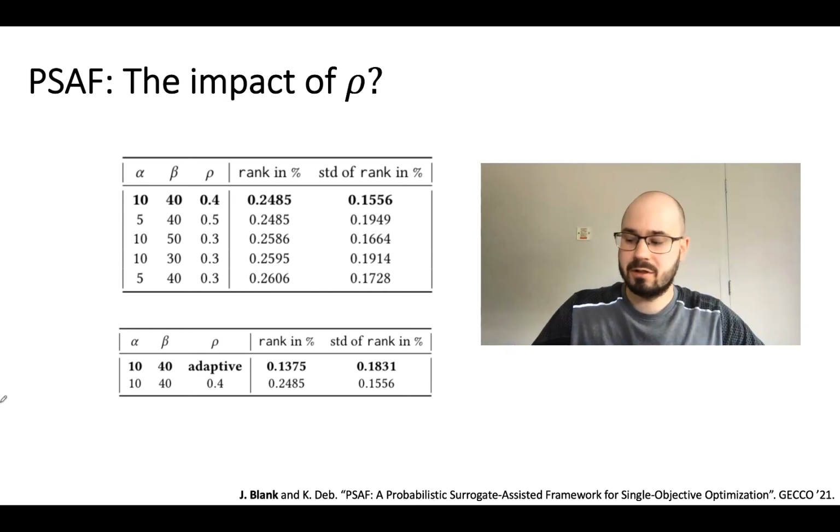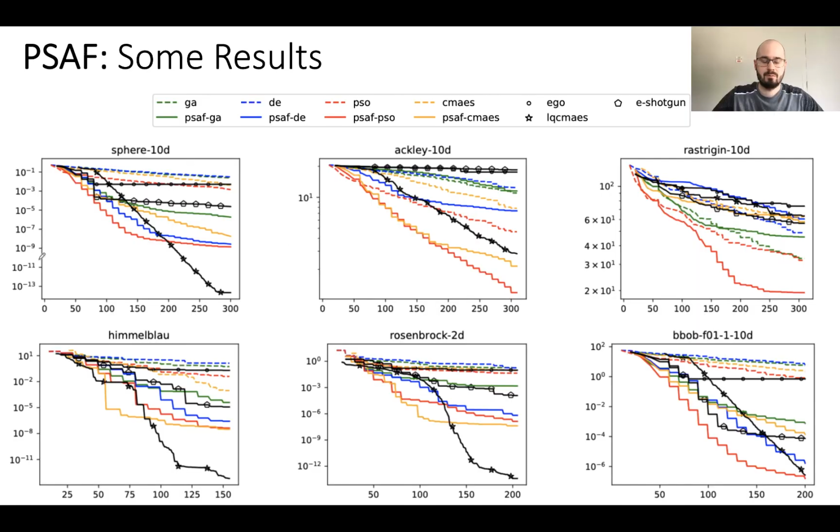Lastly, I want to briefly talk about the results. On top, you see the hyperparameter study, which we have shown before in the PCP plot, but as a table this time. And now if we tune our rho adaptively, we can see a significant improvement in performance. Because of the time limitations of the video, I'm only going to present the results briefly. We compared 4 different algorithms: genetic algorithm, differential evolution, particle swarm optimization, and CMAES, and their PSAF variants with each other, and with 3 other state-of-the-art algorithms on various test problems.